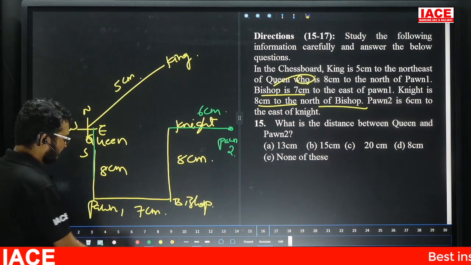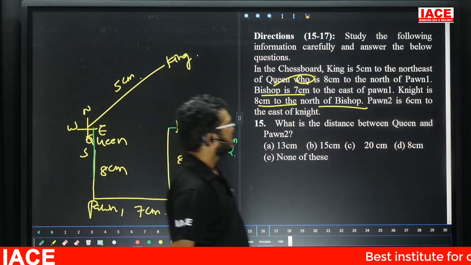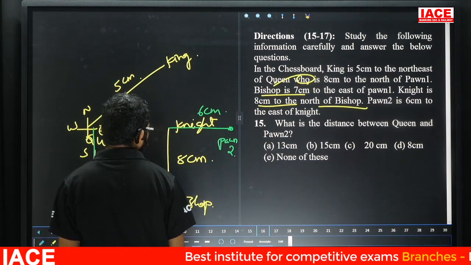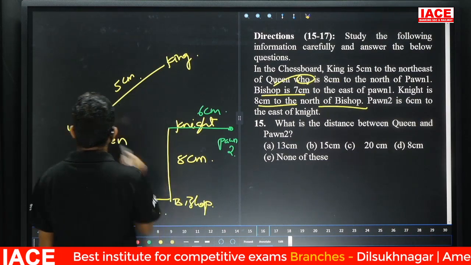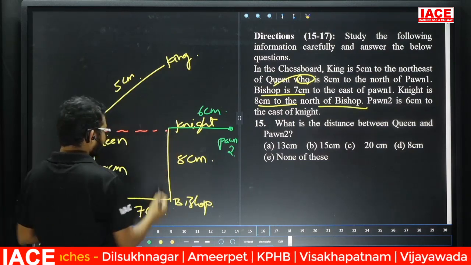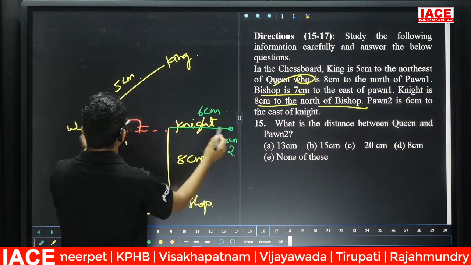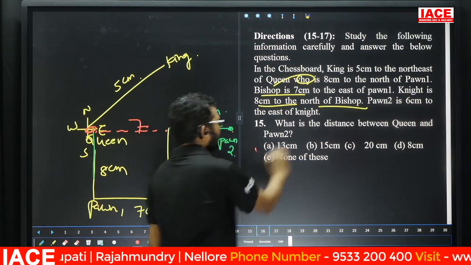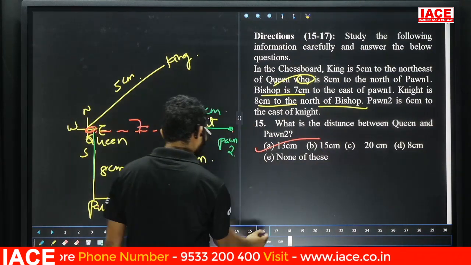Yes. Now take your first point. What is the shortest distance between queen and pawn 2? Queen and pawn 2. Now this one is queen, this one is pawn 2. This distance, see here, this one is 7. Now this one is 6. Distance between queen and pawn 2: 7 plus 6. Answer is 13. Question number 15, option A.